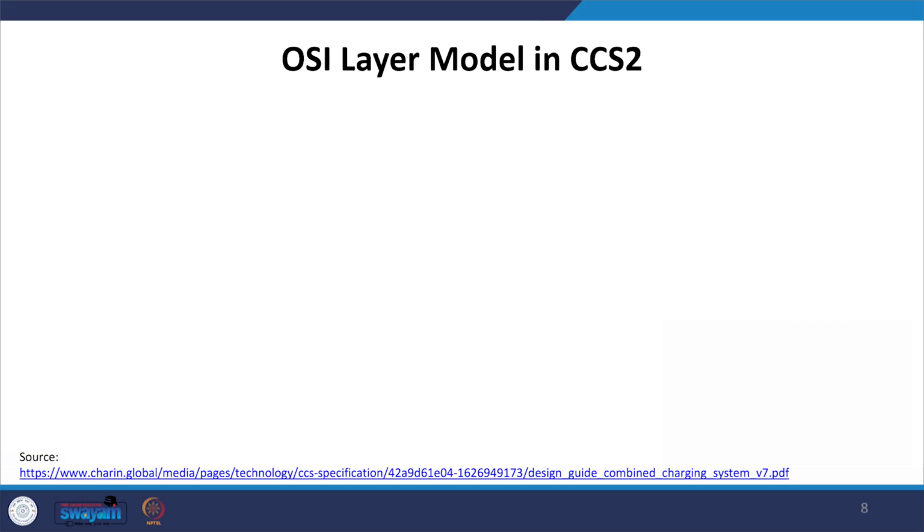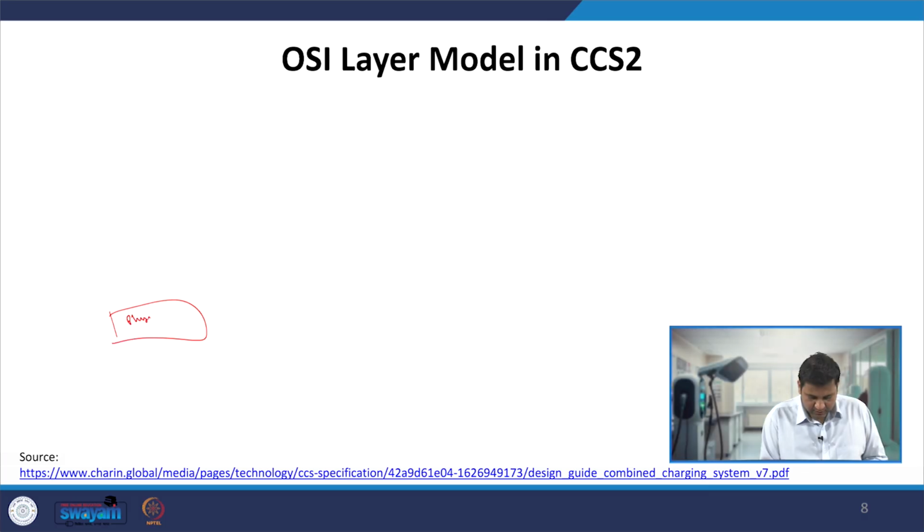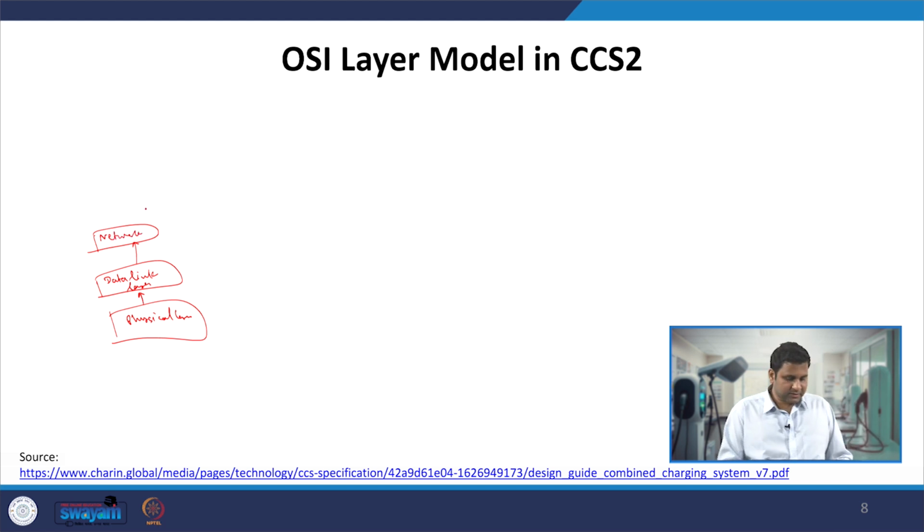Now, in case of CCS2, let us define our CCS2 layers. We have the physical layer, we have the data link layer, we have the network layer. Again, this is layer 1, layer 2, layer 3.